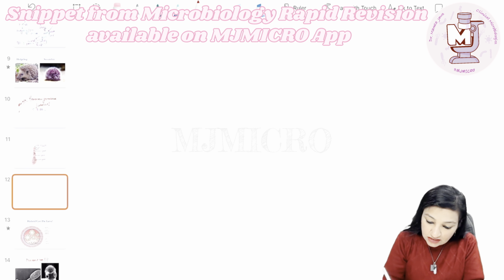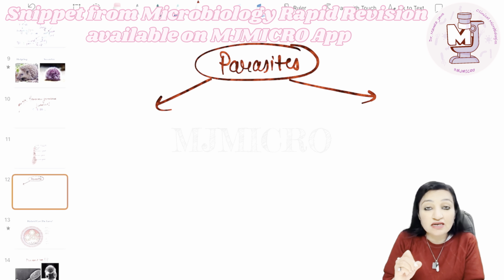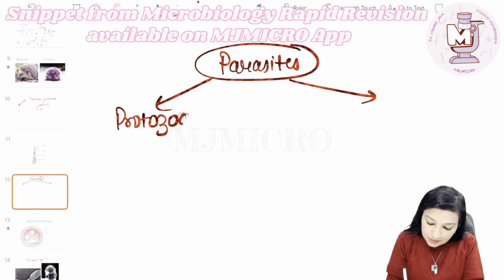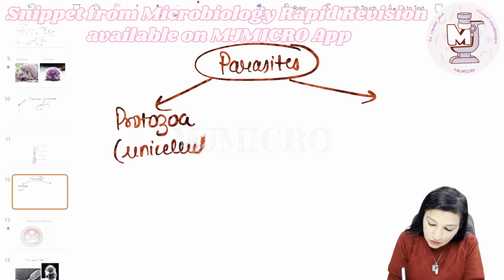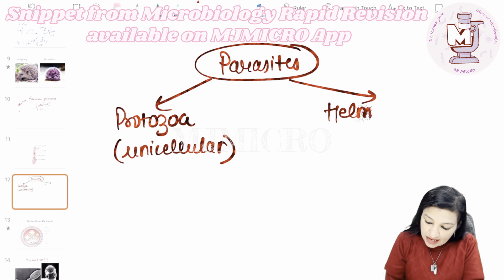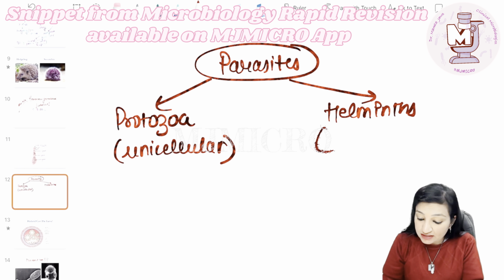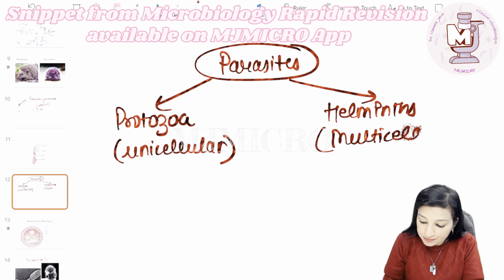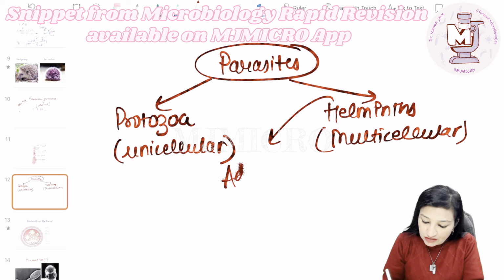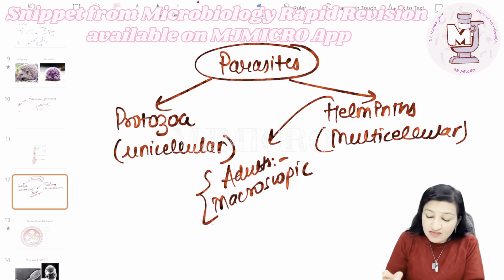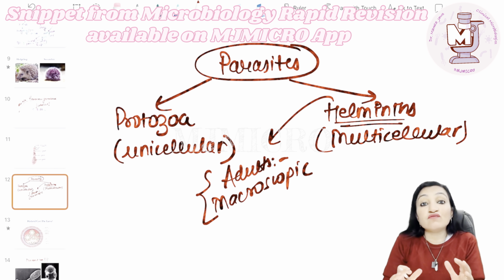Okay. Now, guys, how do we classify parasites? The parasites can be classified as protozoa, which are always unicellular, and then we have got helminths, which belong to animal kingdom, and they are multicellular. Now, the adults, in case of helminths, are obviously macroscopic. They are not microscopic, but we still learn about helminths in microbiology. Why? Because the larvae and eggs of these helminths are microscopic. For visualization of these larvae and eggs, we need the help of a microscope.